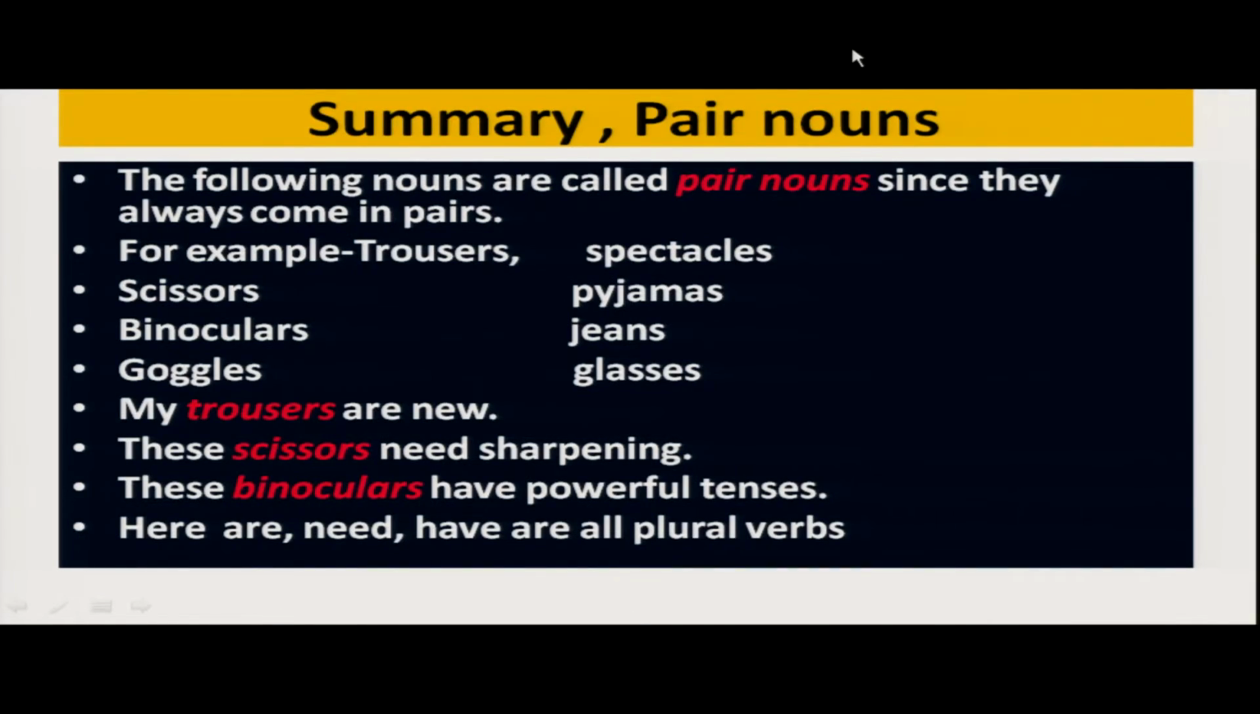Now, what we have discussed from your activity, let us summarize. That is pair nouns we have discussed. What is pair nouns? That is, they always come in pairs. That is called pair nouns. Like trousers, scissors, binoculars, goggles, spectacles, pajamas, jeans, glasses and goggles.